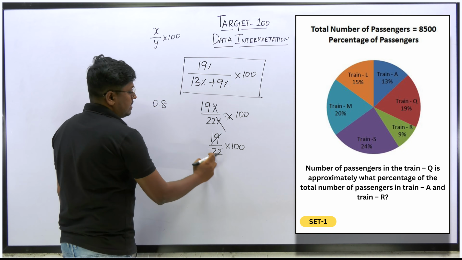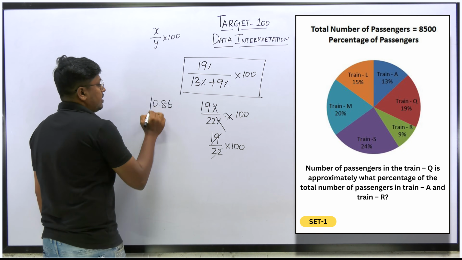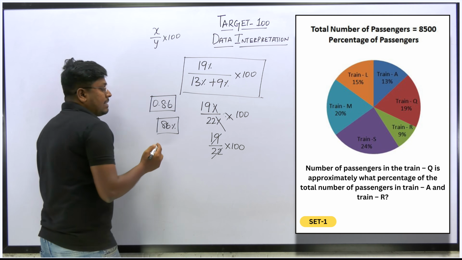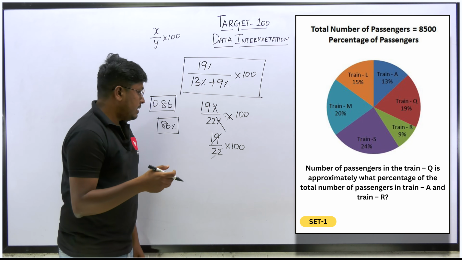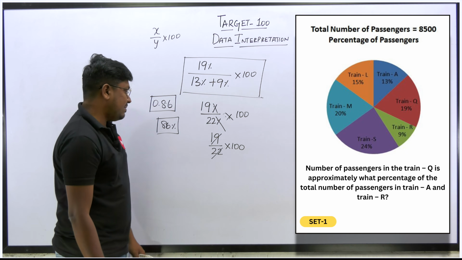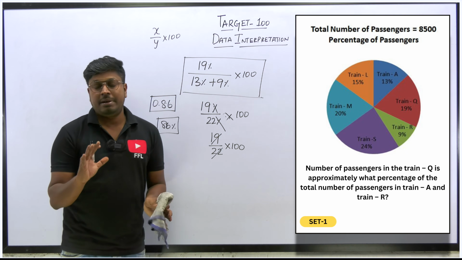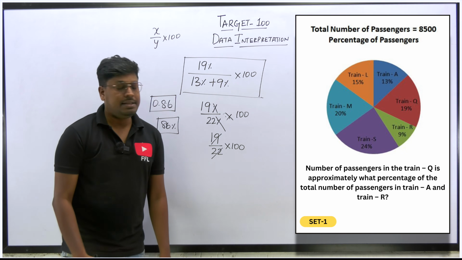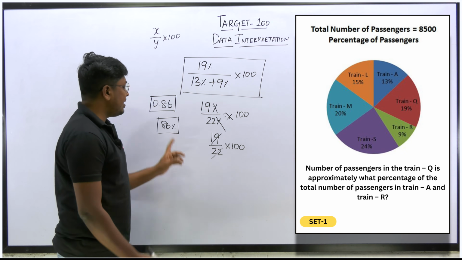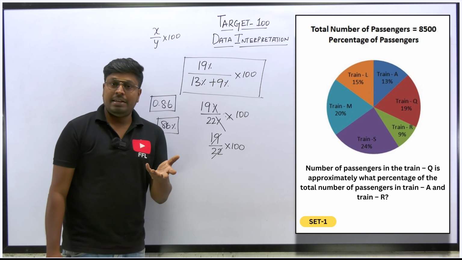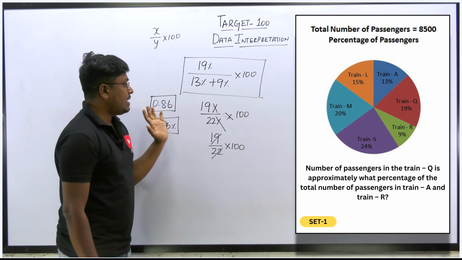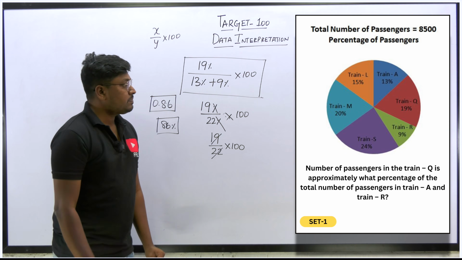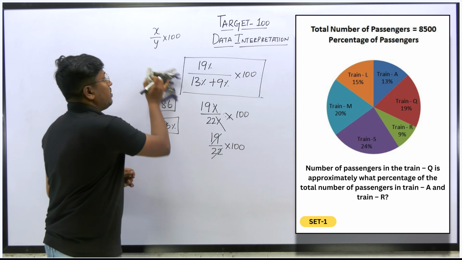So we can say approximately 86%, right? Because I'm getting the answer as 0.86 against 0.5 something. So we need to find an approximate value. So we can say that approximately the answer will be 86%. Based upon the options, definitely the option will be around 86 or 85%. So the answer for this question will be approximately 86%, right? Which is the answer for question number 3.